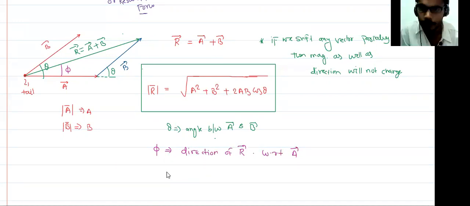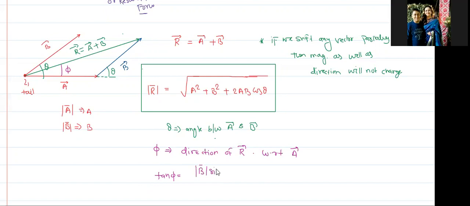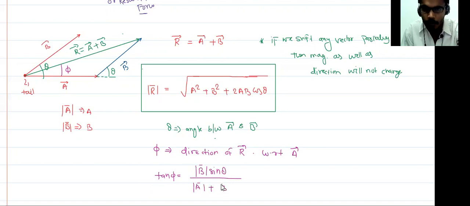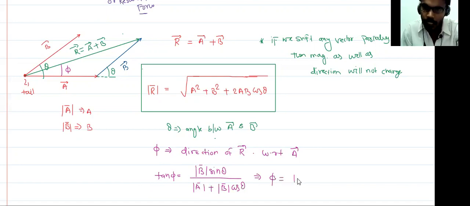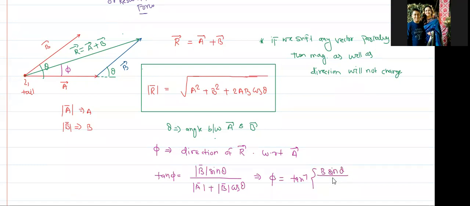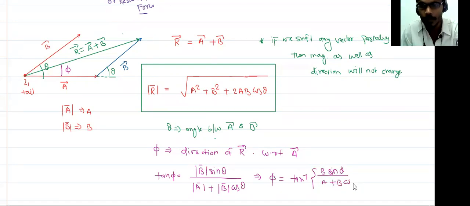So what is tan phi? I'm writing this result directly because it does not require any derivation. If you are interested, I will send you the derivation. So tan phi is equal to |B| sin theta upon |A| plus |B| cos theta. Which means phi is equal to tan inverse of B sin theta upon A plus B cos theta. That is the thing you have to remember.